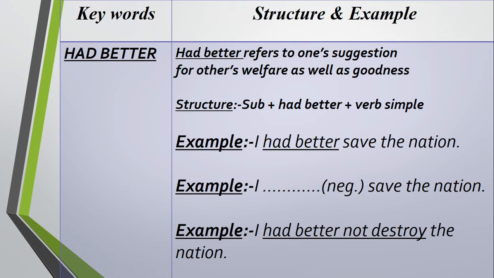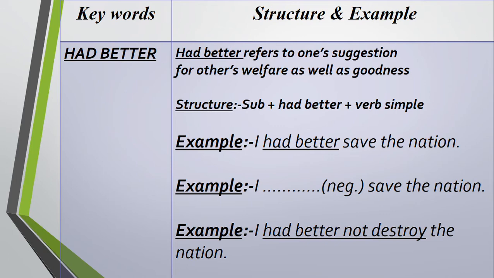Had better. Had better refers to one's suggestion for others' welfare as well as goodness. Structure you see, subject plus had better plus verb simple form. Example, I had better save the nation. Another example I have cited here for your better understanding.